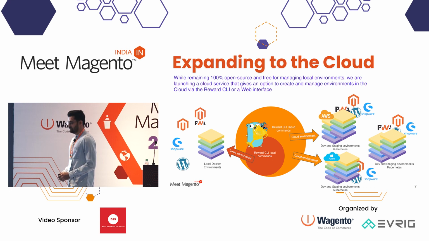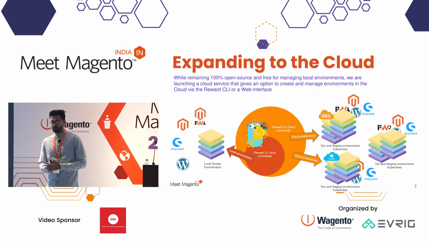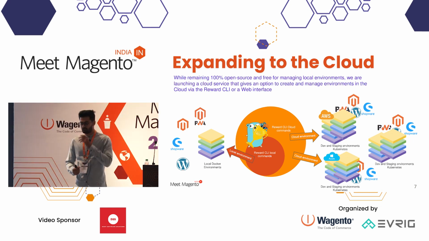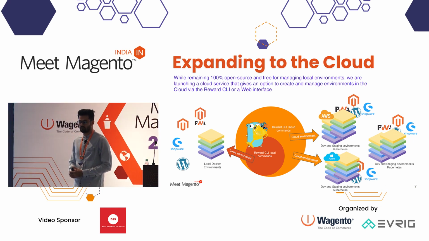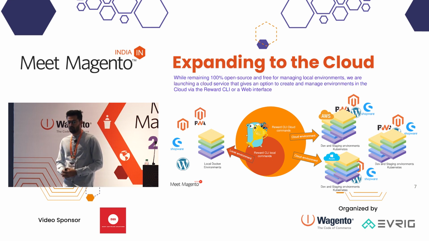So after installing reward, now we are going to install Magento using reward. So these are the installation steps of installing a Magento 2 environment in our local. So let's first create a directory in our local to set up Magento 2. After creating the directory M245, this is the important command that we have to run, that is reward env init. And here in the second parameter, we have to specify the name of our project, that is M245.